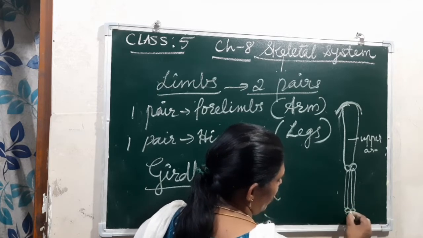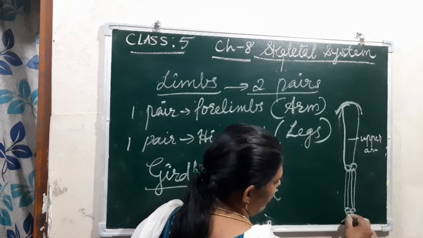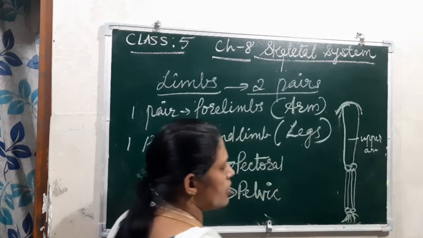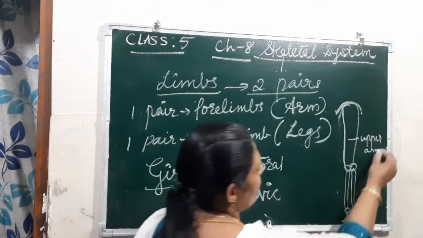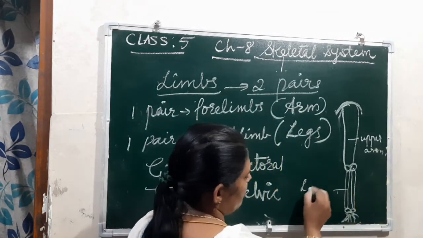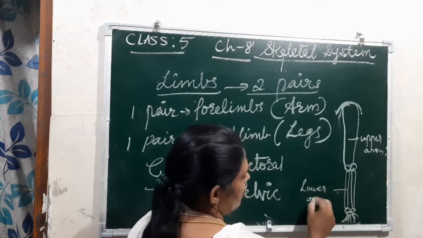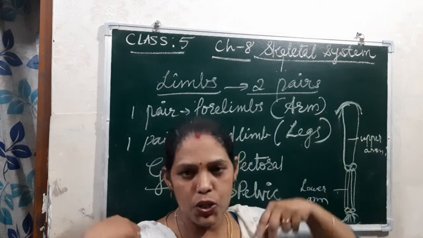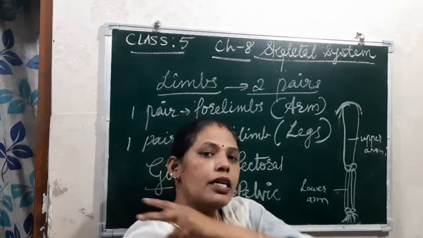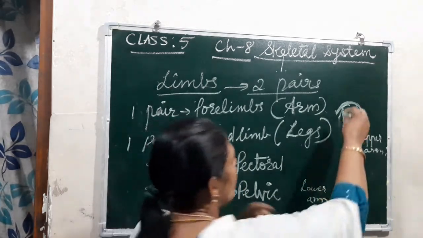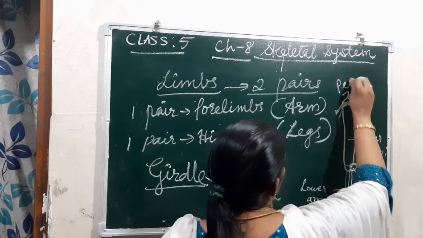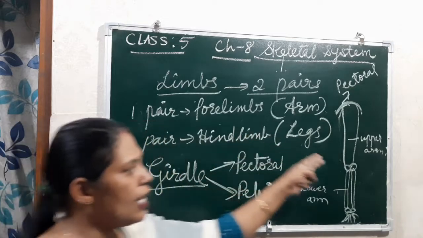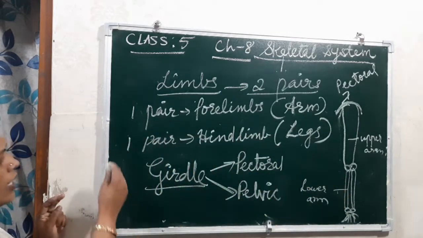Then they join here, and from here our fingers. So this is the upper arm, and this is the lower arm. The upper arm, a single bone, is joined with the shoulder. Here that girdle is present. That is known as the pectoral girdle.